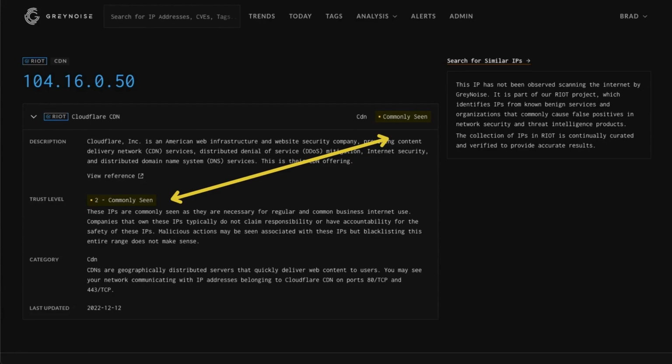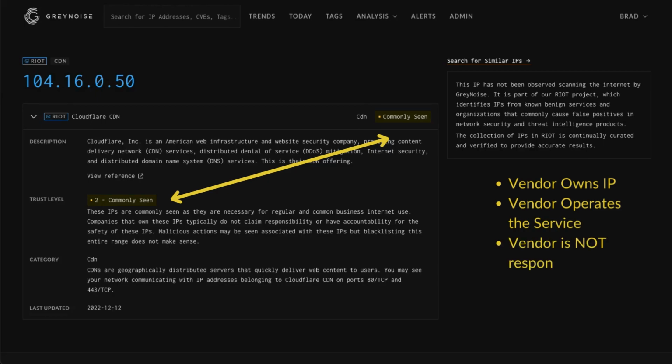The trust level 2 tag includes the description of commonly seen. This is because this IP and service are likely seen with a high frequency level given how often they are used. Additionally, while the vendor is responsible for the service, they are not responsible for the content served by this service. A prime example of this would be a CDN, since it allows multiple entities to serve content from the same geographically distributed IP for optimal network performance.